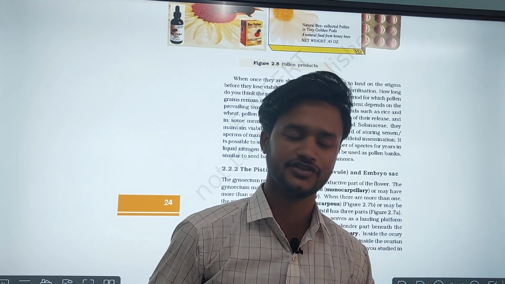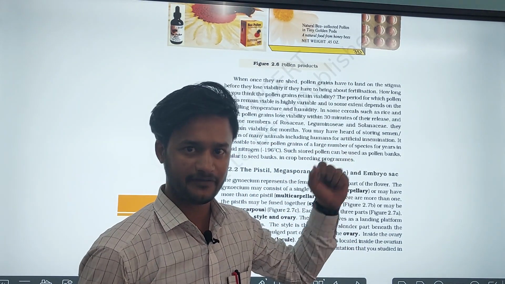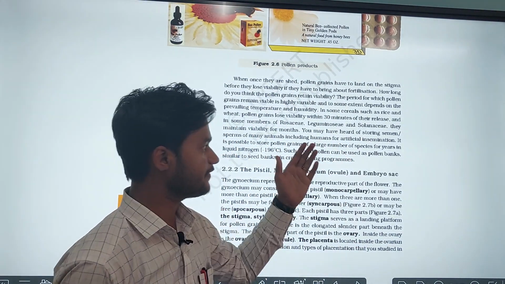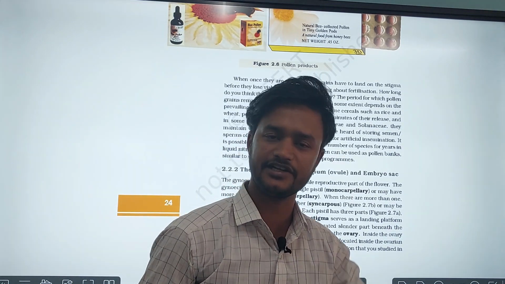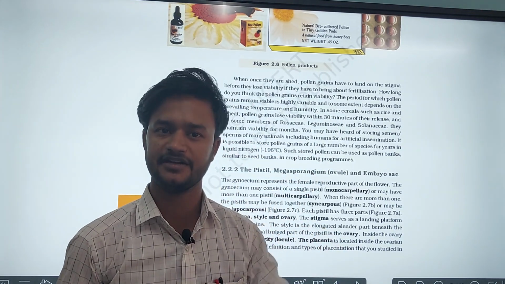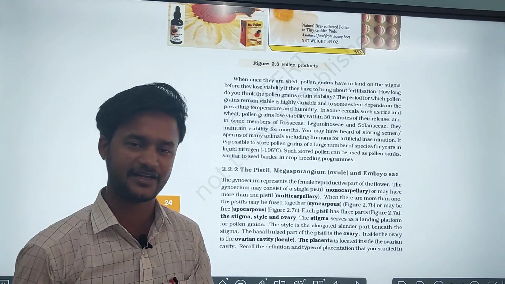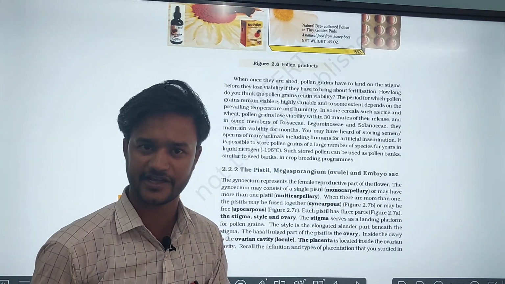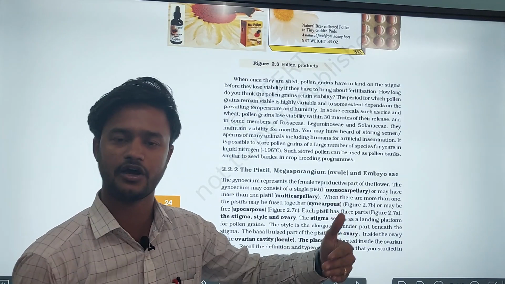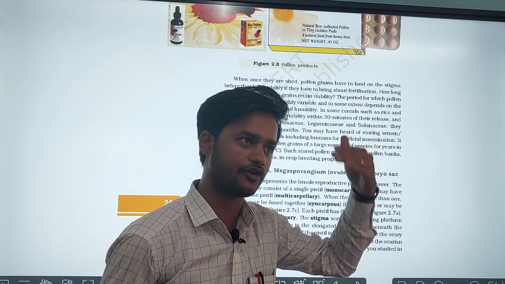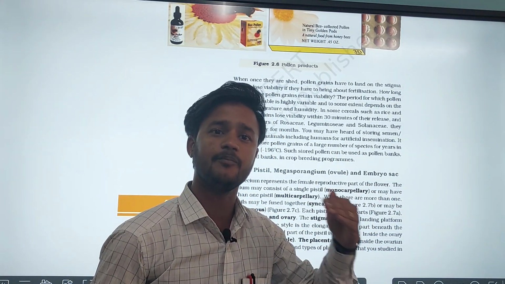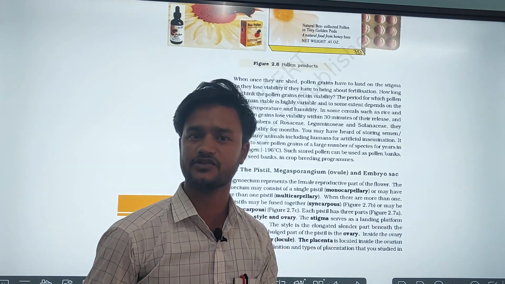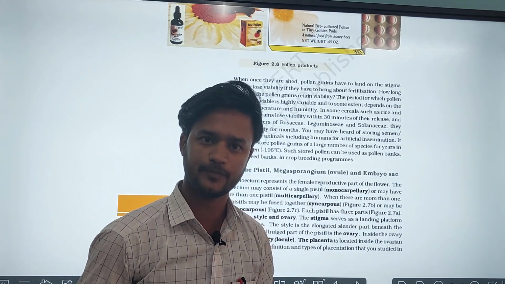So myself Mahesh. In the previous session we were discussing the androecium. The unit of the androecium is the stamen. Stamen consists of a filament and anther. And in the previous class we were discussing microsporogenesis, that is the development and formation of microspore or pollen grain from the microspore mother cell through meiotic cell division or meiosis. That is called microsporogenesis.